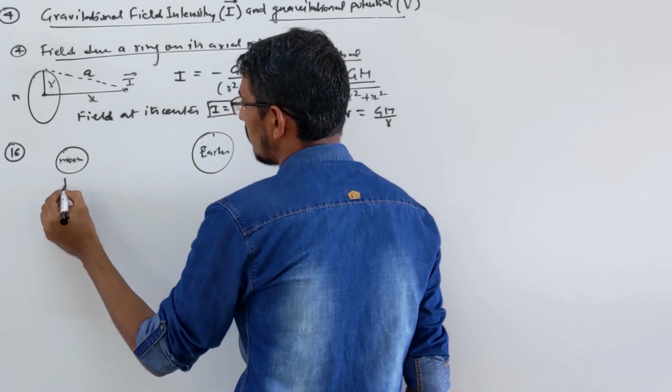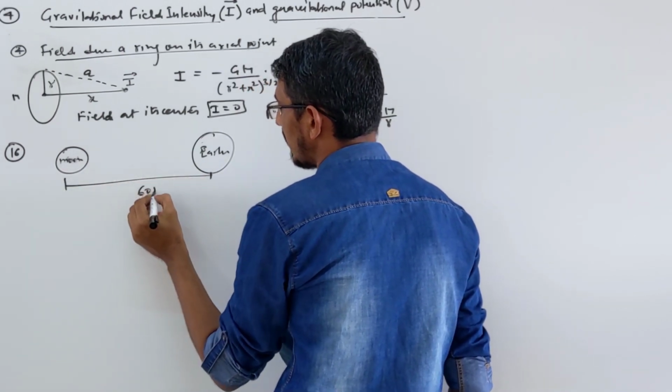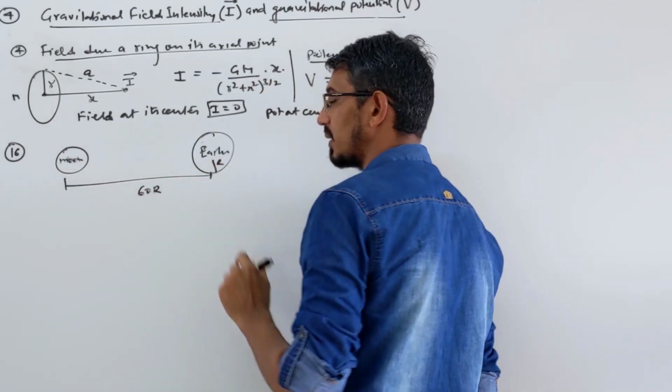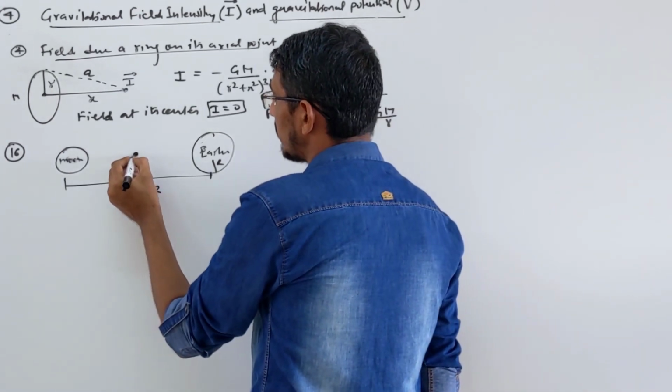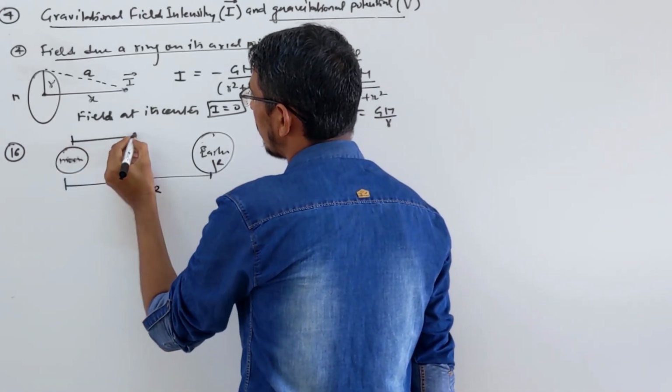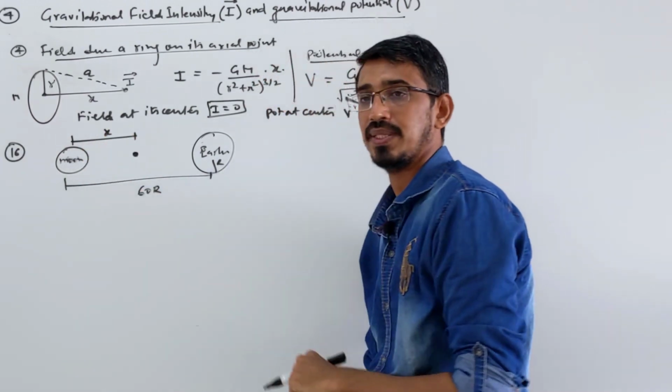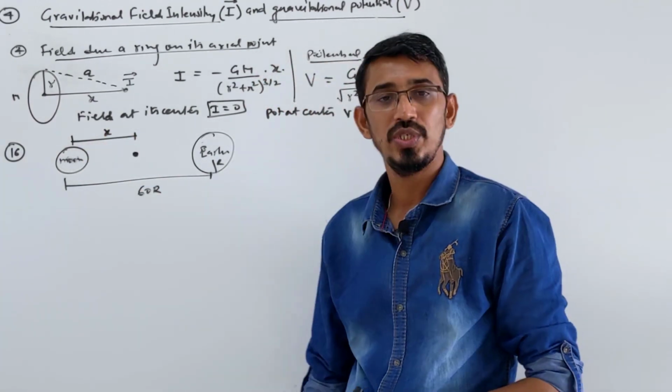They are saying, in terms of the radius of the earth, that the distance is given as 60 r, where r is the radius of the earth. They ask at what point the field becomes 0, and the distance is from the moon. Let's call that distance x.